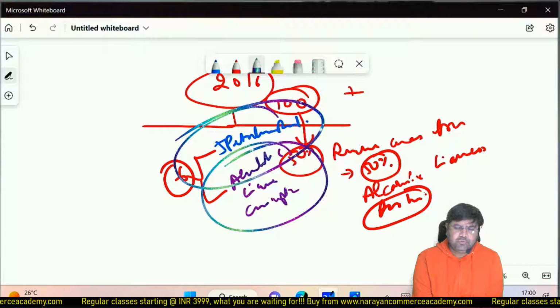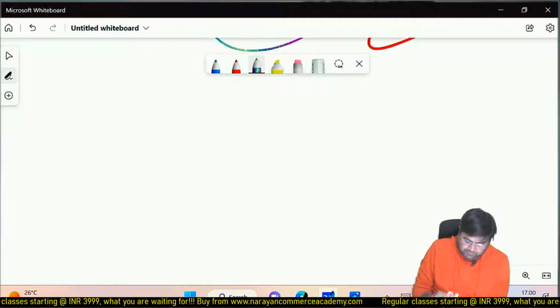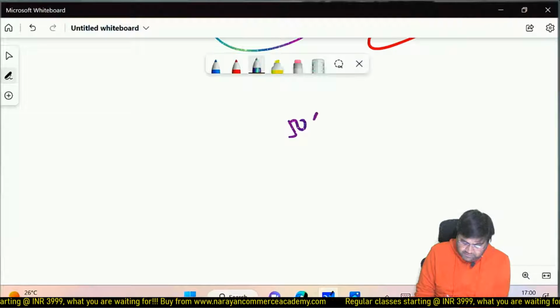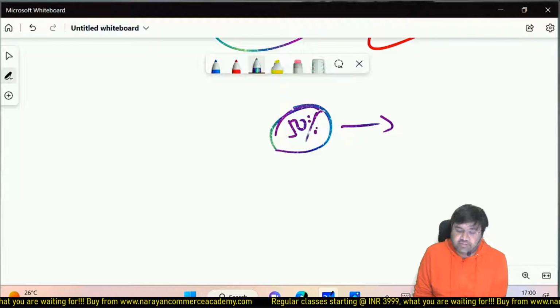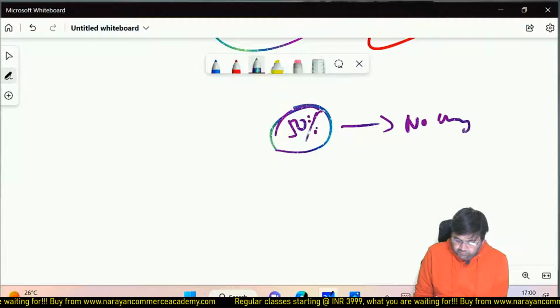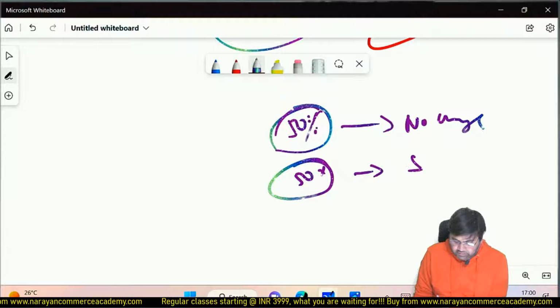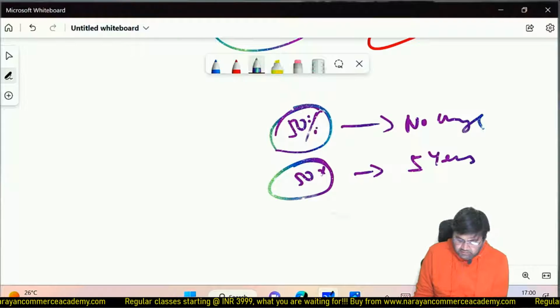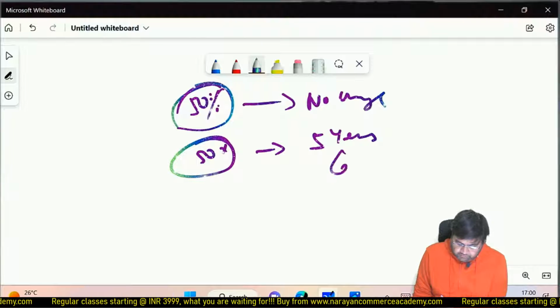So to implement GST, finally the government also agreed that for the 6 items, the weightage average has no change, and for the rest of the 50%, the government said, okay, I am going to give you a guarantee for 5 years. What guarantee? That in case of shortfall of revenue, I am going to compensate you.